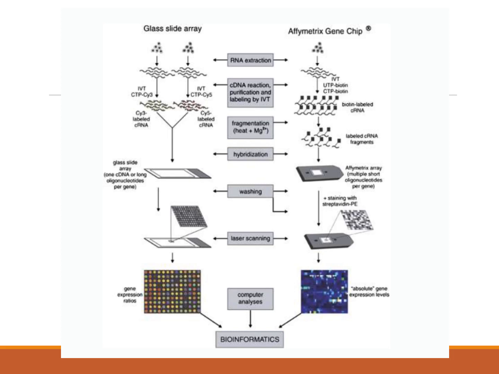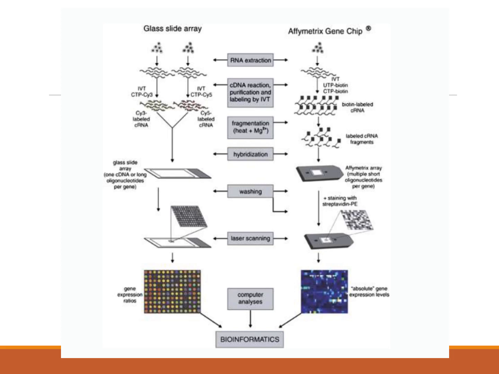The process is almost the same, the only difference is in the glass slide array. The RNA molecules isolated from two samples are labeled with the dye, and then they are mixed with the glass slide for hybridization, and later on with the help of laser scanning we get the gene expression image, which can be analyzed with the help of computer and bioinformatics.